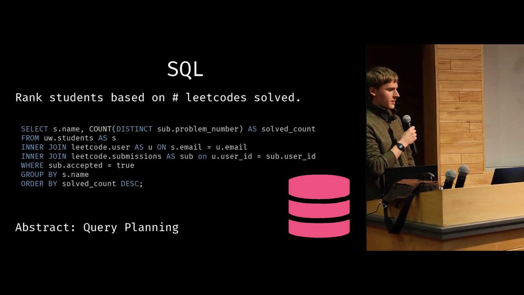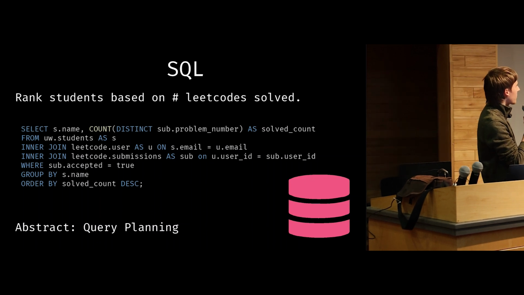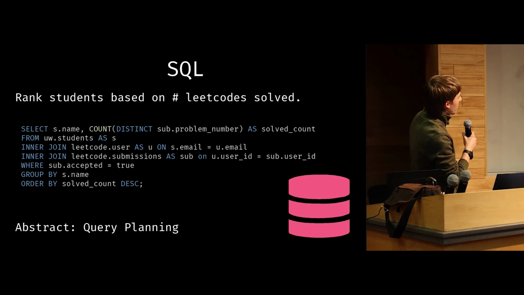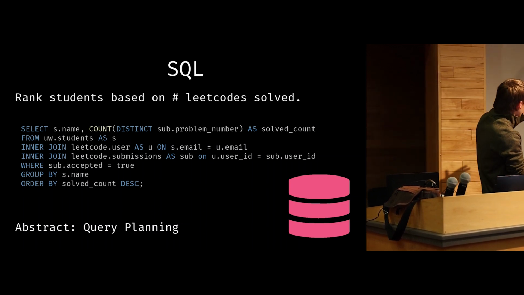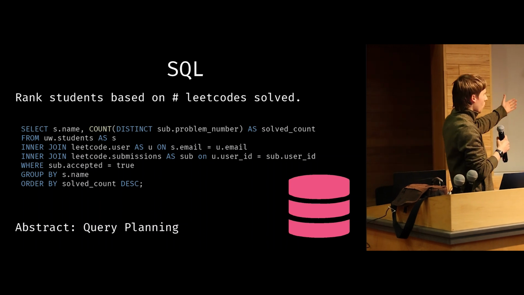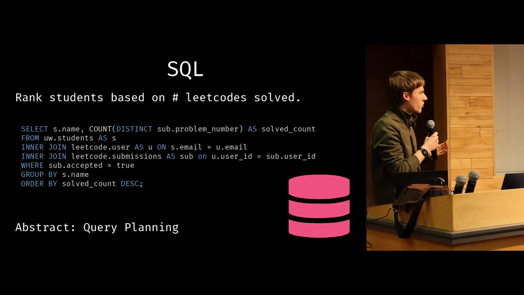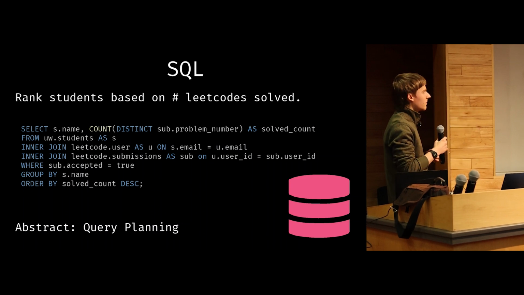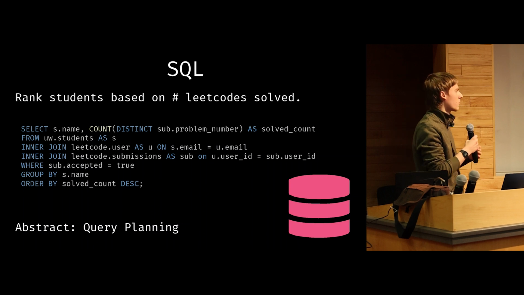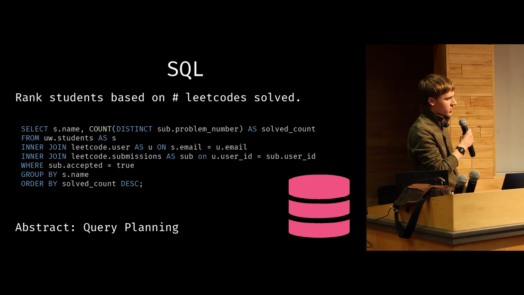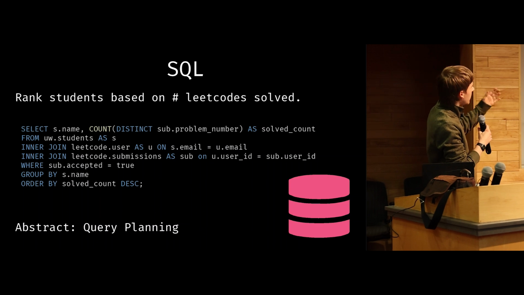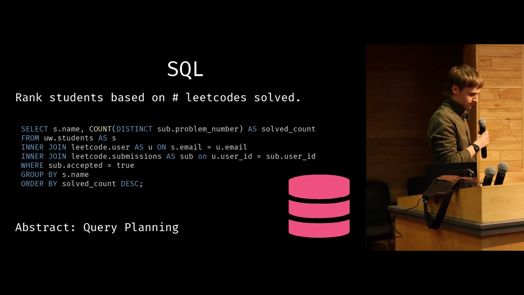One such language is SQL. Here is some SQL code that ranks students based on the number of LeetCodes they have solved. We've got the select here, with some columns we're selecting. We're saying from this table we want to do this join between two tables, and we have this where clause, which is a filter, and this order, which is the sort. So we're describing to the computer what we want, but we're not telling it exactly how to do it. The compiler does this through a process called query planning that converts this higher-level relational logic into low-level for loops and operations on B-trees and hash tables. So we can describe things at a high level. And the key thing to note is that there is absolutely no control flow in this code.